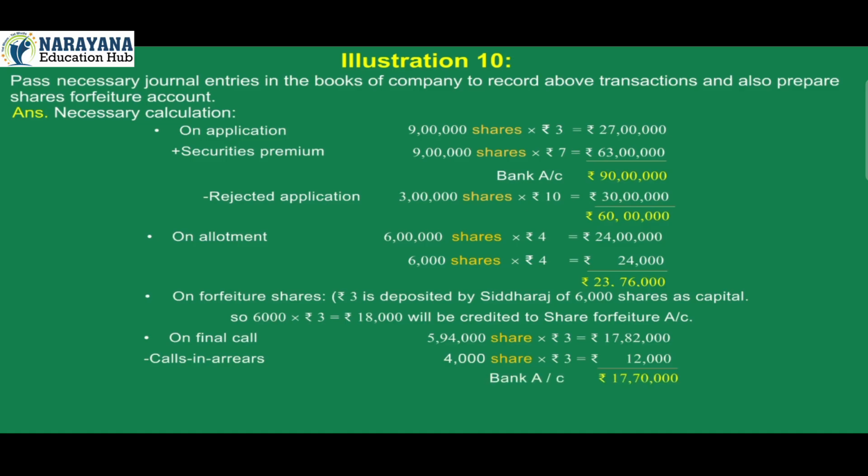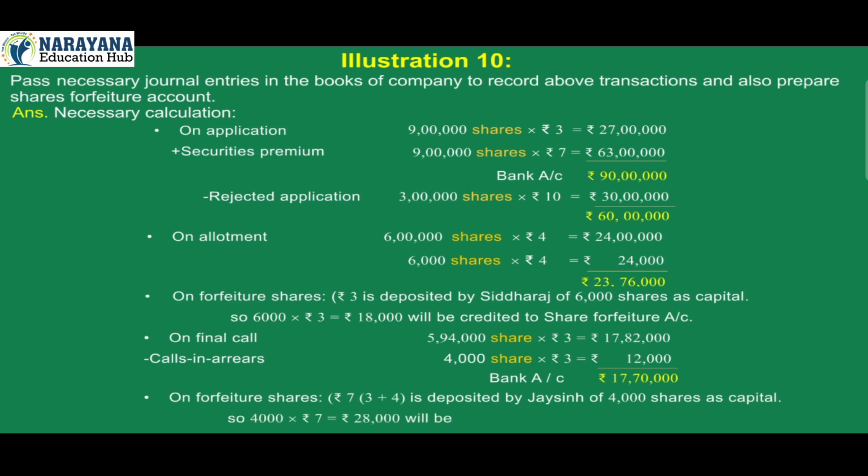Bank account is equal to rupees 17,70,000. On forfeiture shares, that is rupees 7 into 3 plus 4, is deposited by JC of 4,000 shares as capital. So 4,000 into rupees 7 is equal to rupees 28,000 will be credited to share forfeiture account.